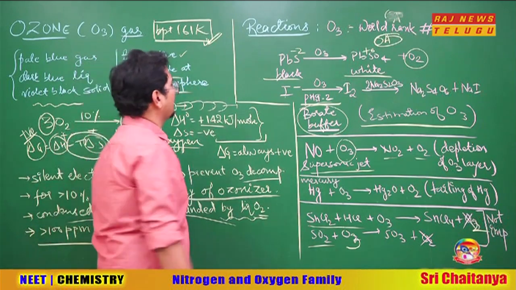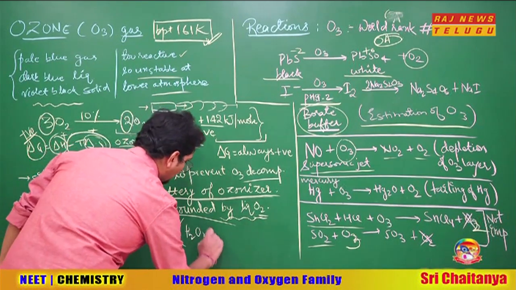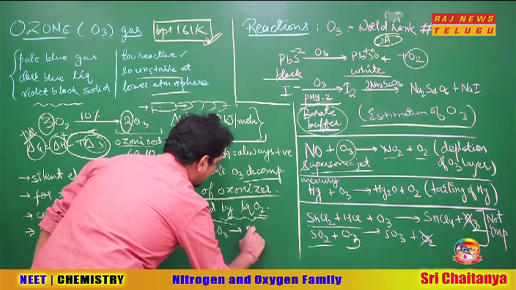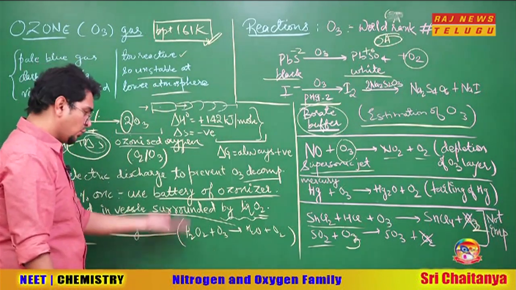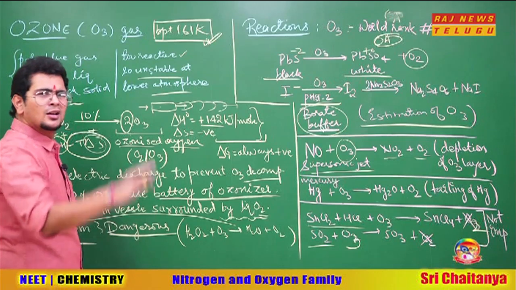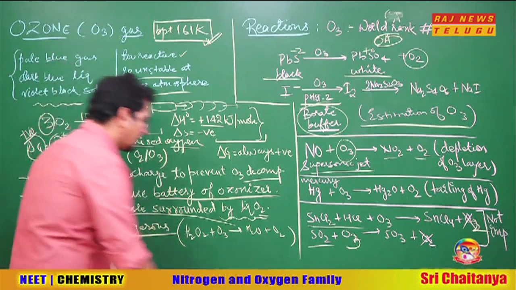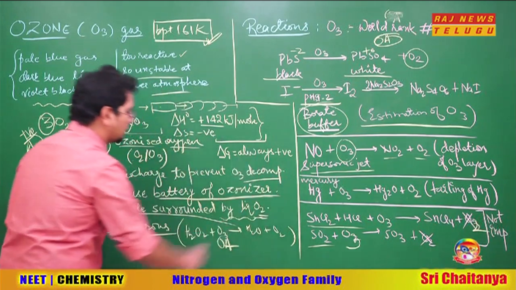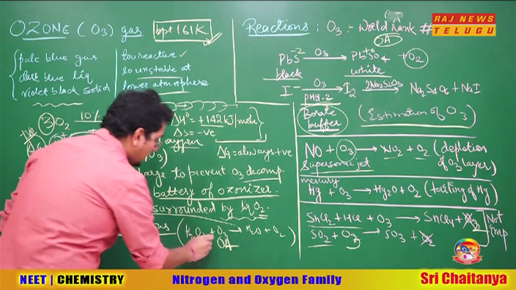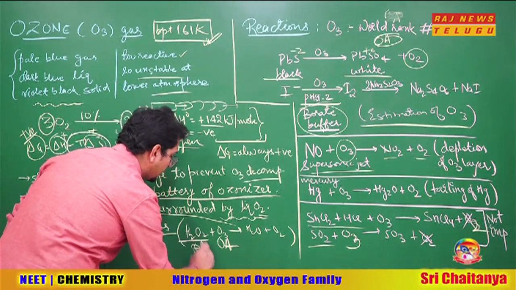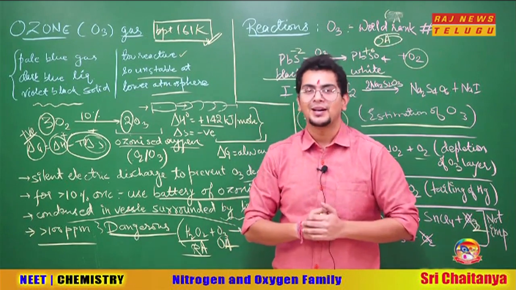And one last thing that might be helpful for you. Sometimes they ask you about the H2O2 and ozone reaction. When they react to form H2O plus O2, then who is the oxidizing agent, who is the reducing agent? Because H2O2 is also a well-known oxidizing agent. No second thoughts. Ozone, versus anyone, 100% ozone is going to be the oxidizing agent, except fluorine. And H2O2 acts like a reducing agent for this reaction. So this was about the ozone part.